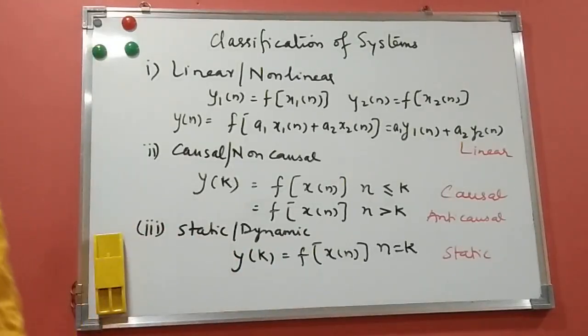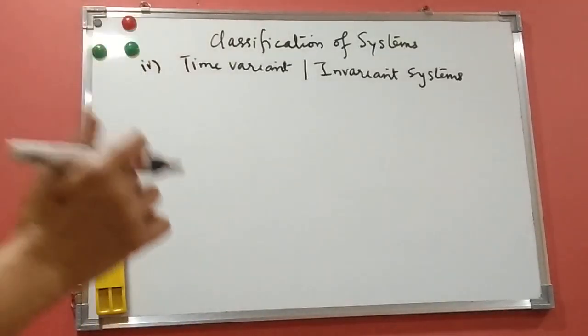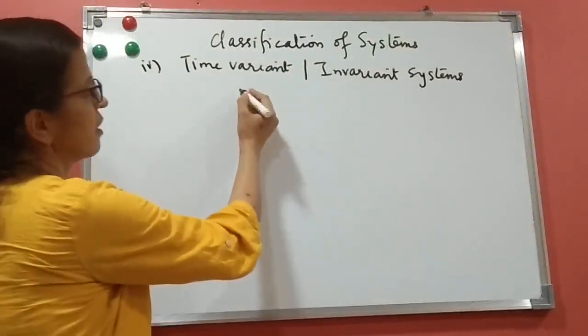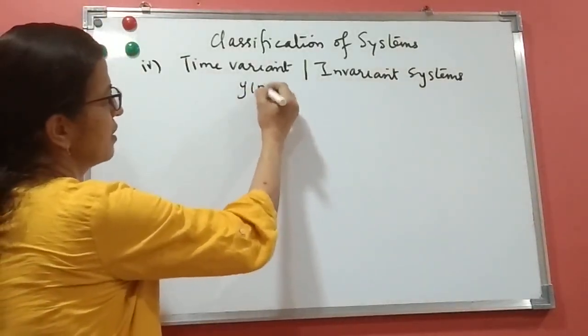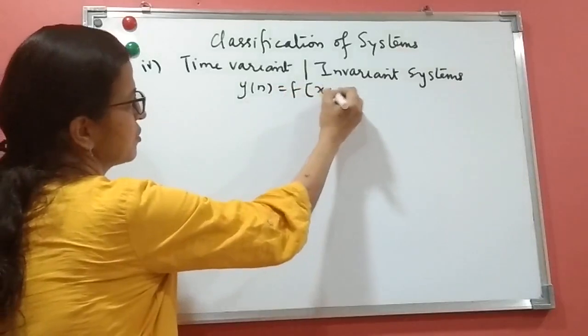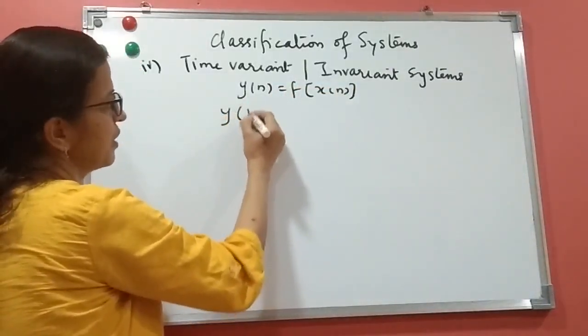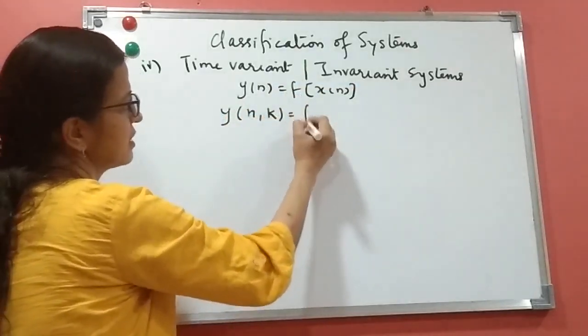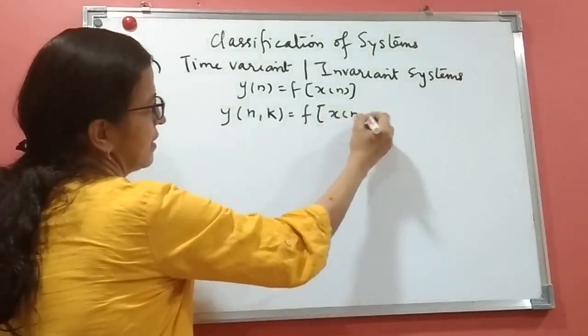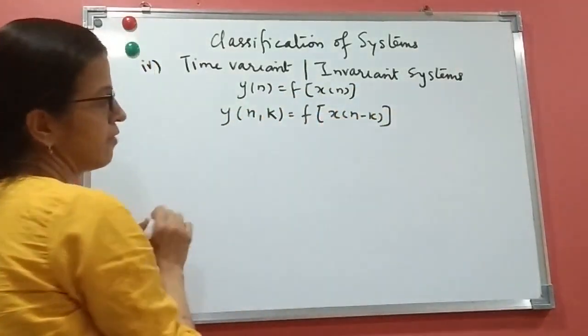Let us see the other two classifications, that is, time variant and invariant, and stability. For time variant and invariant systems, we know that y of n is a function of x of n. We first shift the input, which we call y(n, k).